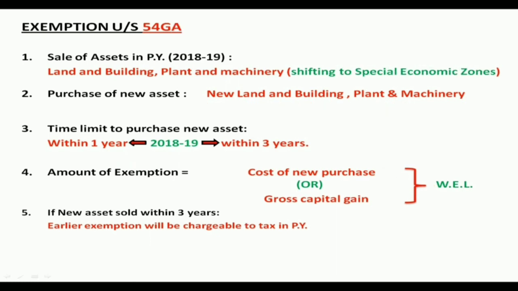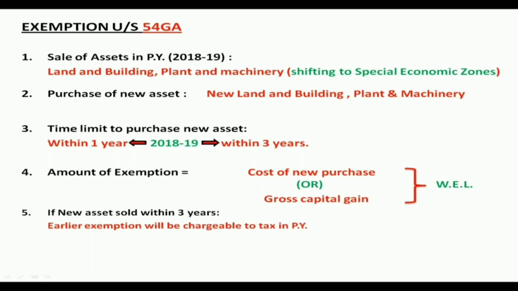The next exemption is under section 54GA. On that, the first condition is sale of asset in the previous year. It can be land and building or plant and machinery. But this applies when an industry or any manufacturing concern or company is shifting from one particular area to special economic zones. In that situation, if they are selling land and building and plant and machinery, they will get income. For that income, the exemption will be applicable under 54GA.